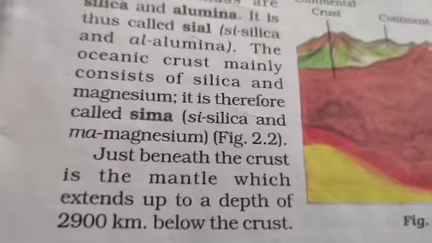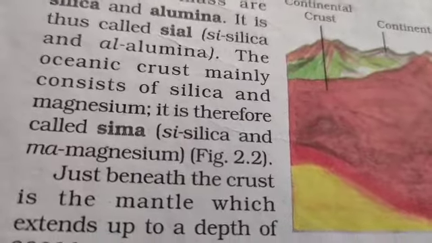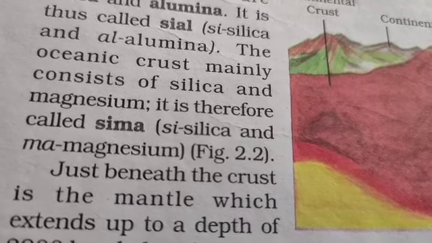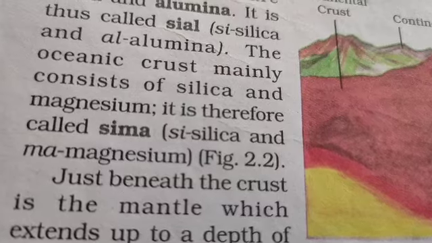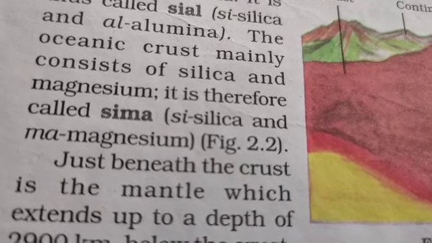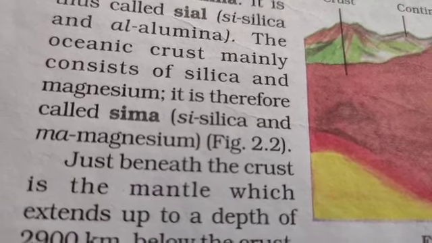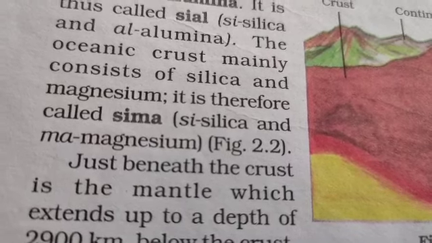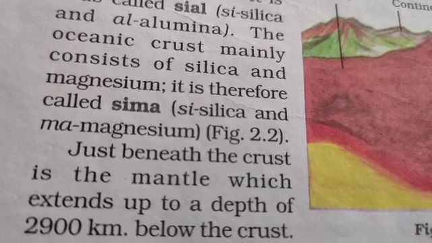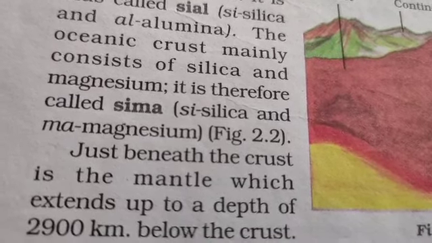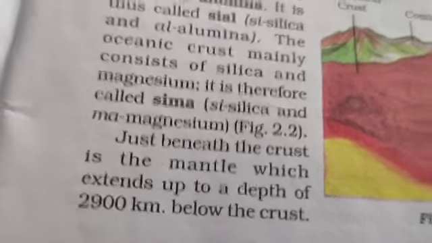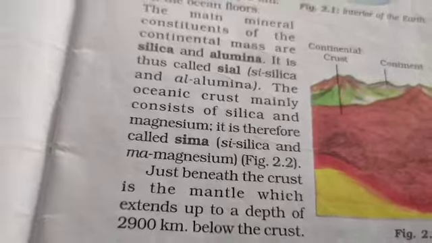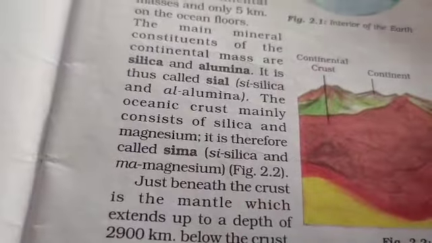Just beneath the crust, the first layer of the earth, begins the mantle, the second layer of the earth, which extends up to a depth of 2,900 kilometers below the crust. So this is the second layer of the earth.